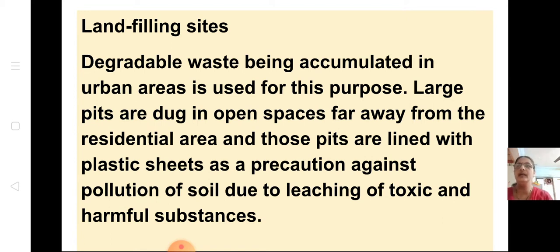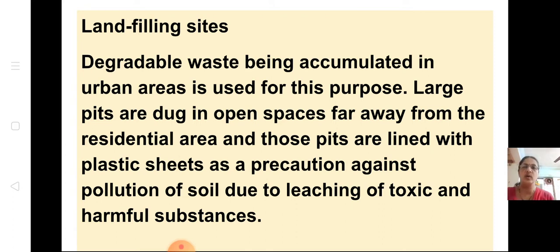Degradable waste being accumulated in urban areas is used for this purpose. What is degradable waste? Which can be decomposed. So whichever kitchen waste or any other waste which can be decomposed is used for this purpose, which is called a landfilling site. Large pits are dug in open spaces far away from the residential area because it causes a lot of dirty smell as well as pollution. So that's why it is kept far away from the residential area, and those pits are lined with plastic sheets.